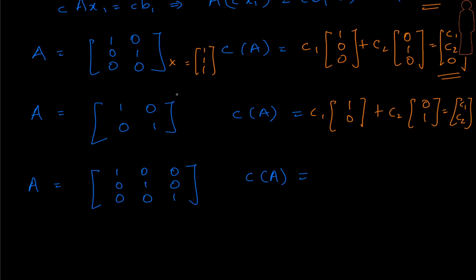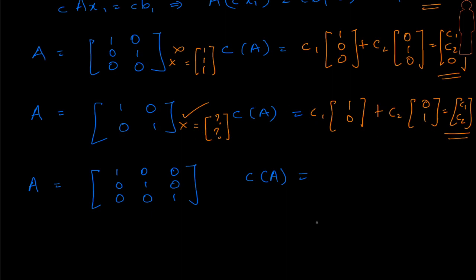Okay, here is the question. For which right hand sides are we going to say that there is a solution? The column space of A is producing my entire R2, which means that if b, the right hand side, belongs to this column space, we are going to say the solution exists. And where can b be? Obviously it can be any vector in R2, and that conveys clearly that for any vector we pick in R2 there will be a solution. Whereas here we said no, it can't be there, but here we are saying yes, it's got to be available because my column space is my entire R2.